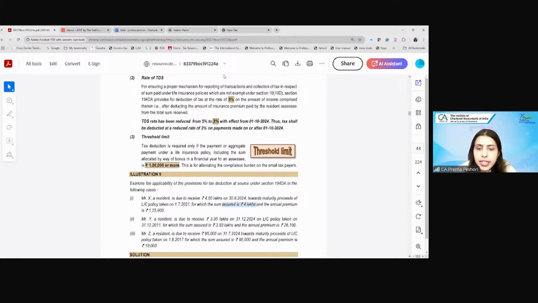What will be the TDS rate? 5%? It will be 5% under 194DA. Yes, Satish Kumar, it will be 5%.